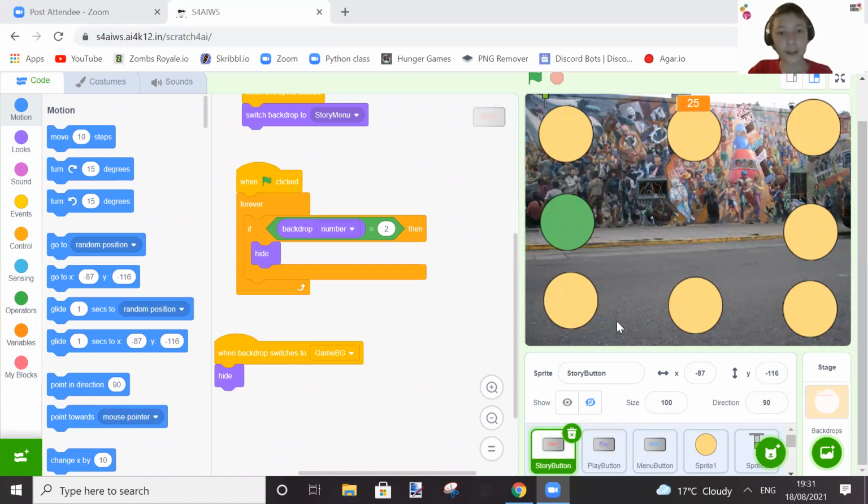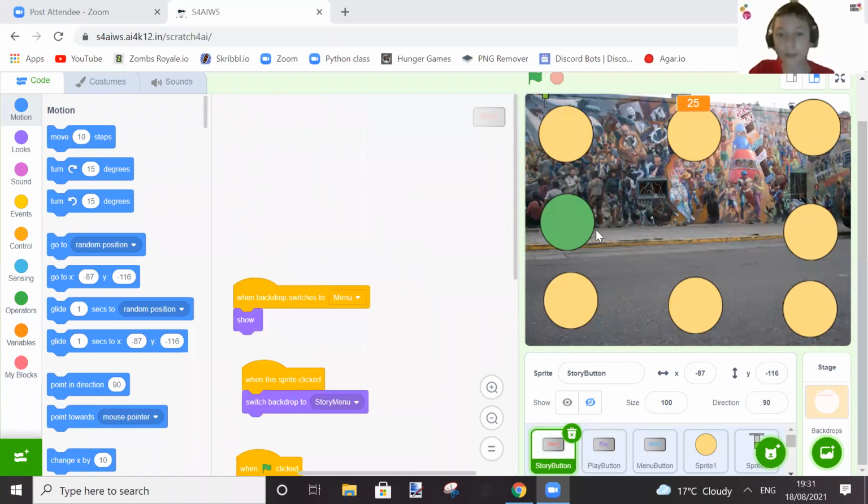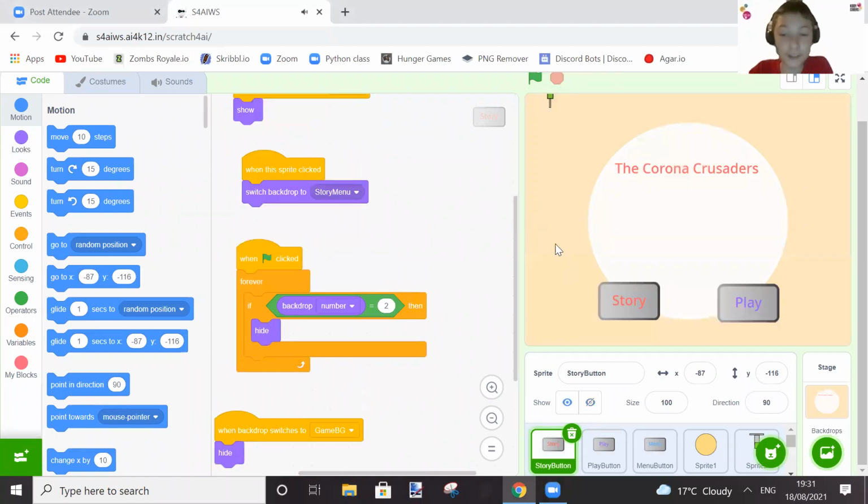Okay. So basically, here's my base game. Here's the menu, which I think is one of the creative steps of this project. You don't see it with most Scratch games.